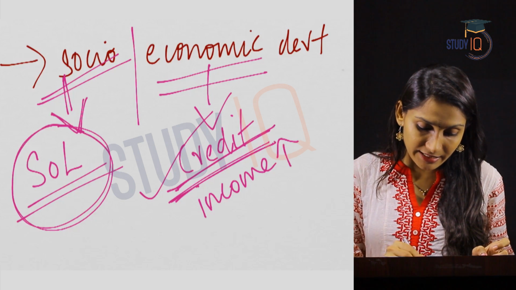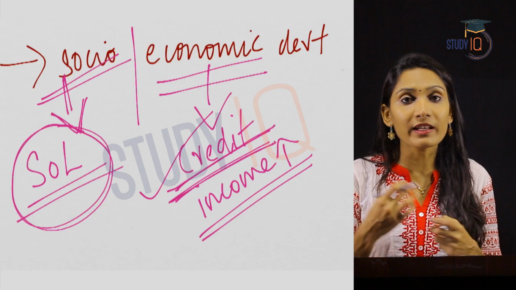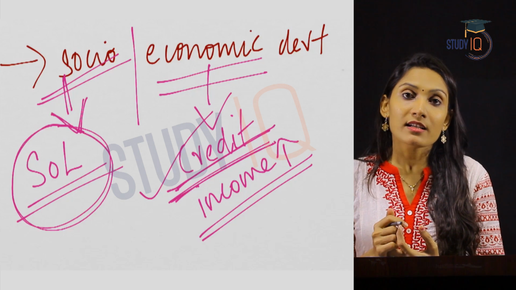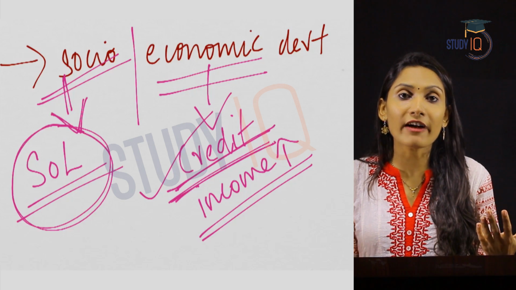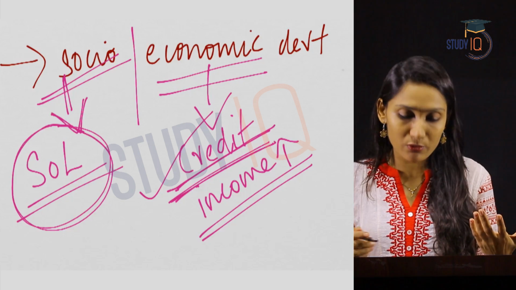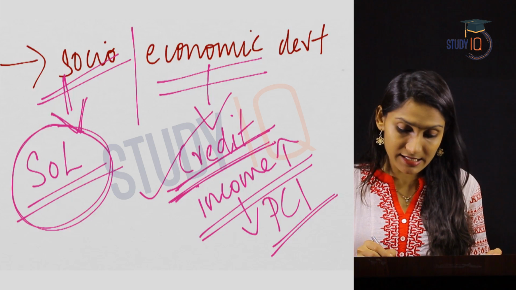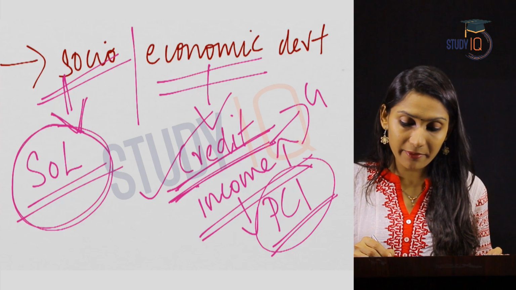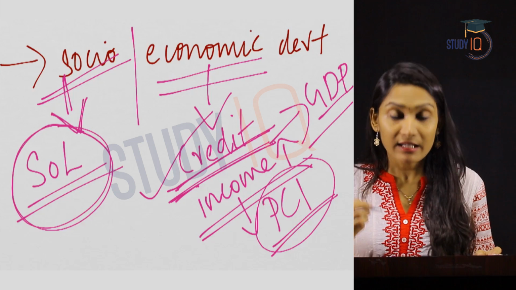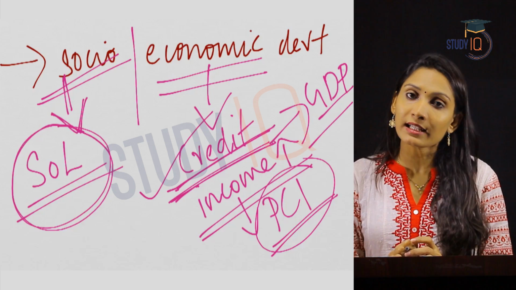So income will increase. As the income of a household in an economy increases, what will be the macroeconomic effect? When there is increased income with many households, what happens? The per capita income of the country increases. The production increases, thereby the GDP also increases. This leads to economic development of a country itself.